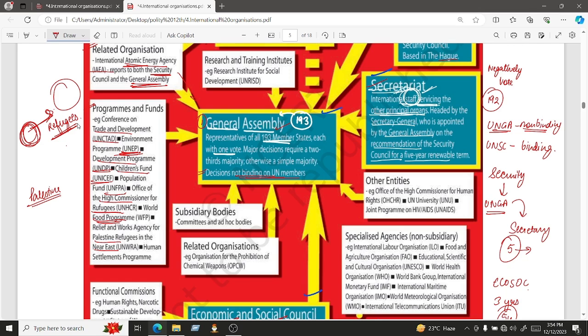People who leave Palestine are known as Palestine refugees, and for them this particular program has been established. Then there is the Human Settlement Program. Basically people are settling here and there, so for that there is the Human Settlement Program. You don't have to go into detail, just go through the names only.